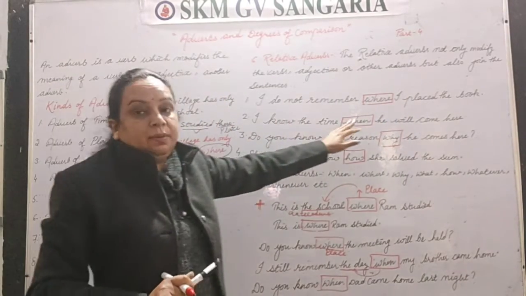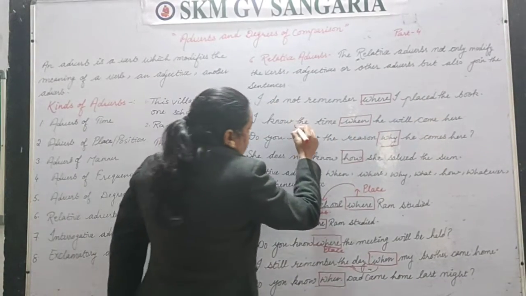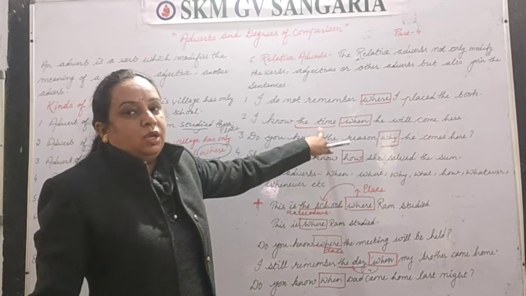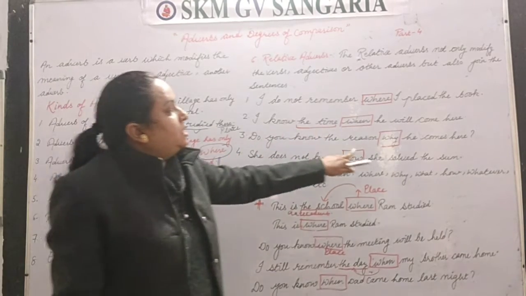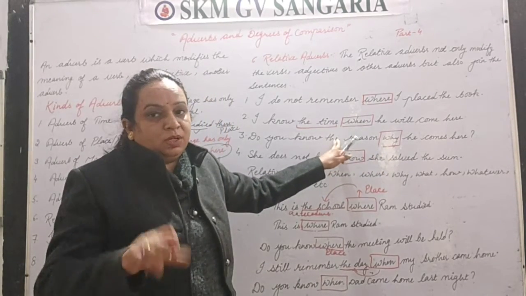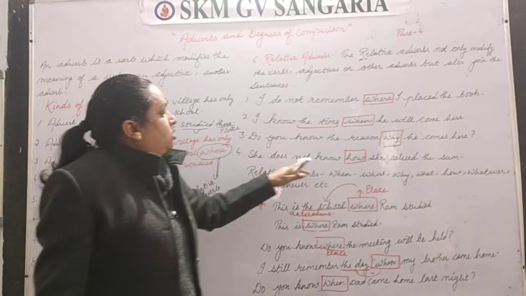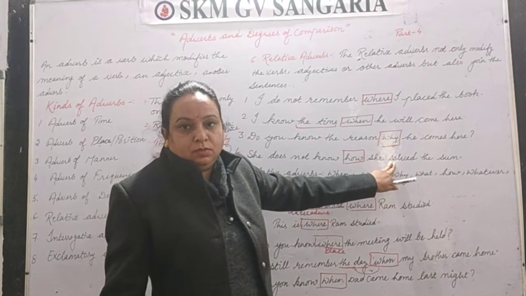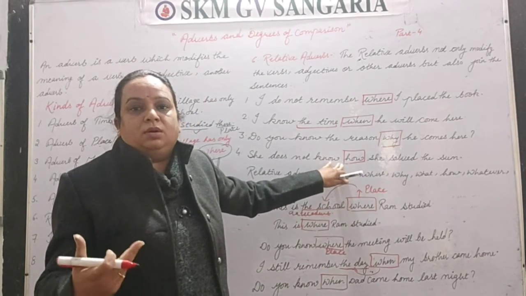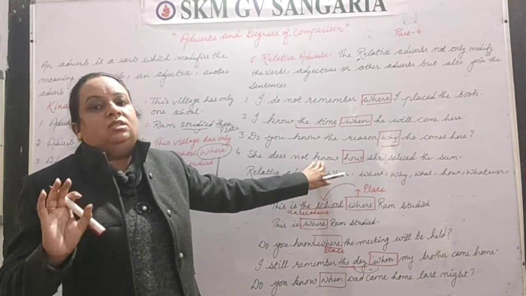Next one is, I know the time when he will come. So here when is telling us time, and the time is also given here, that particular time is mentioned. So this is working as an antecedent. Do you know the reason why he comes here? Now why is about the reason, and the reason is also mentioned, that particular noun is given here, so that is the antecedent. She does not know how she solved the sum. How is given, but that manner is not given. So in this sentence the antecedent is missing.